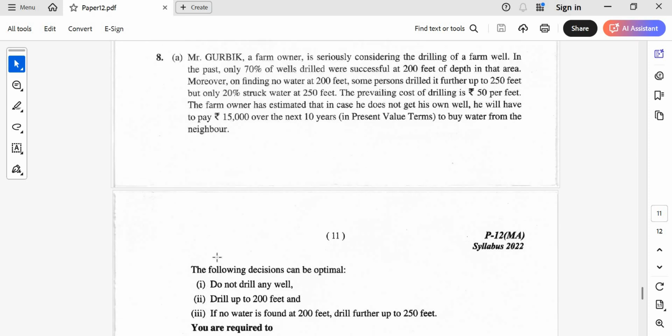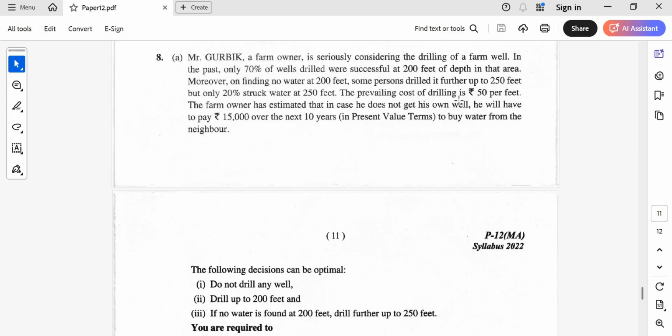So now we are going to see question number 8A. Mr. Goodbick, a farm owner, is seriously considering the drilling of a farm well. In the past, only 70% of wells drilled were successful at 200 feet of depth in that area. Moreover, on finding no water at 200 feet, some persons drilled it further up to 250 feet, but only 20% struck water at 250 feet.